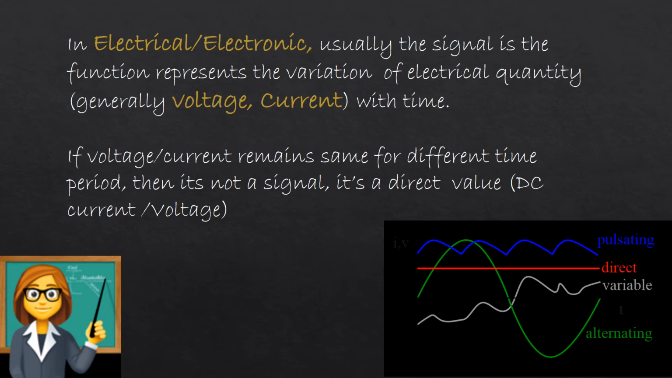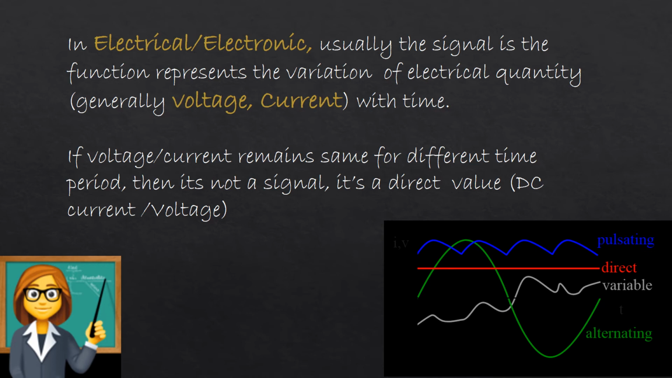So first I'll choose my pen. See, this is your direct value, which speaks about DC current or DC voltage with respect to your time. There is no variation in your voltage or current. Whereas in this pattern, you have a variation showing with respect to your voltage and time.